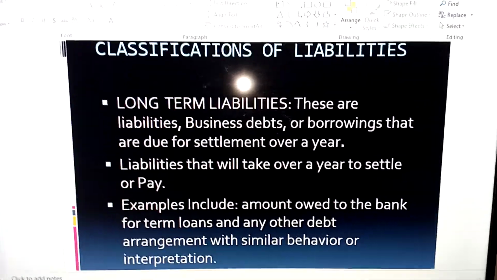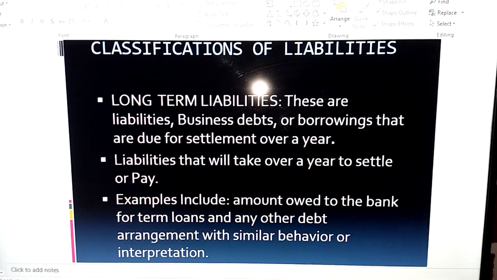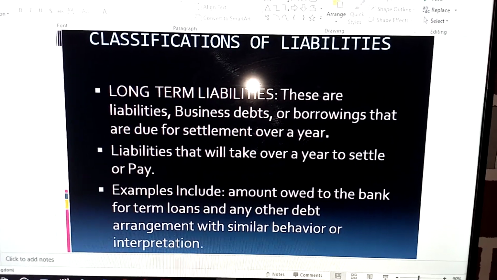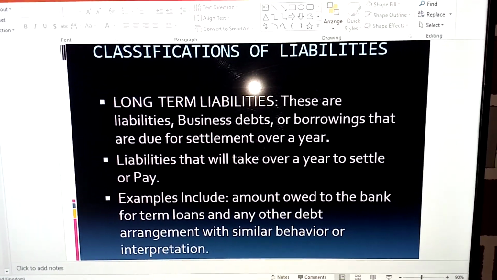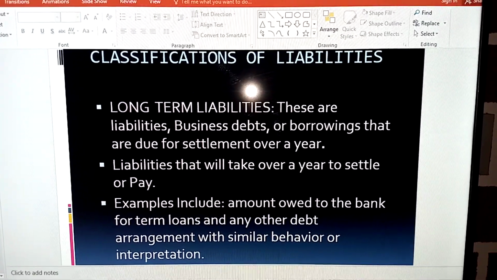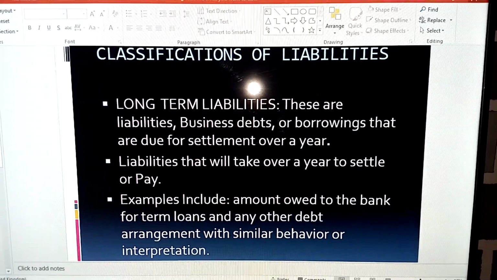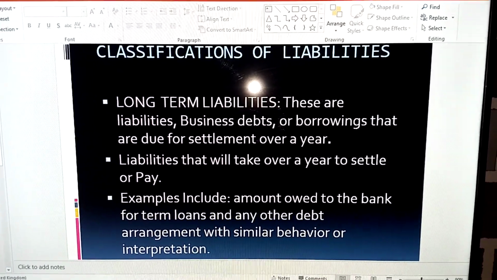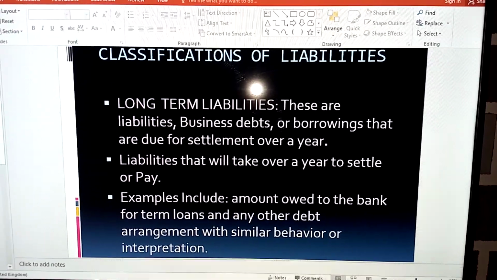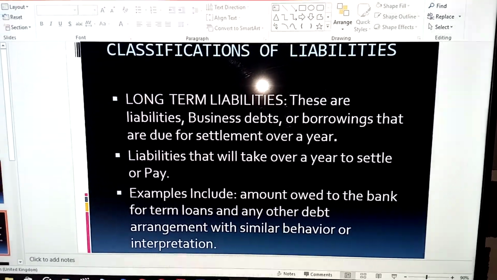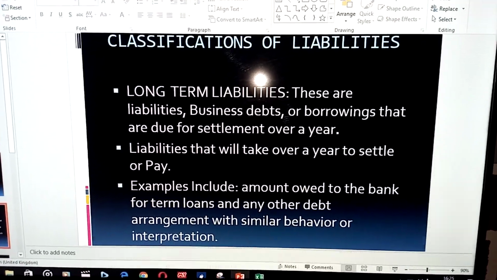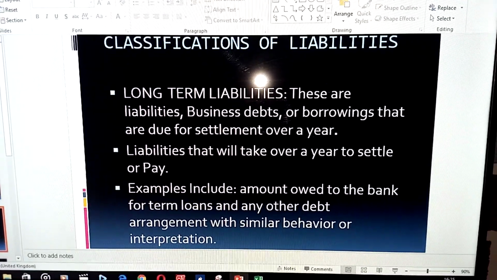Now, long-term liabilities. We already explained short-term liabilities as liabilities due for settlement within a year. Now, when liabilities or business debts or business borrowings are due for settlement over a year, we refer to them as long-term liabilities. We can say long-term liabilities are liabilities that take over a year to settle or to pay. We can refer to long-term liabilities as non-current liabilities as well.